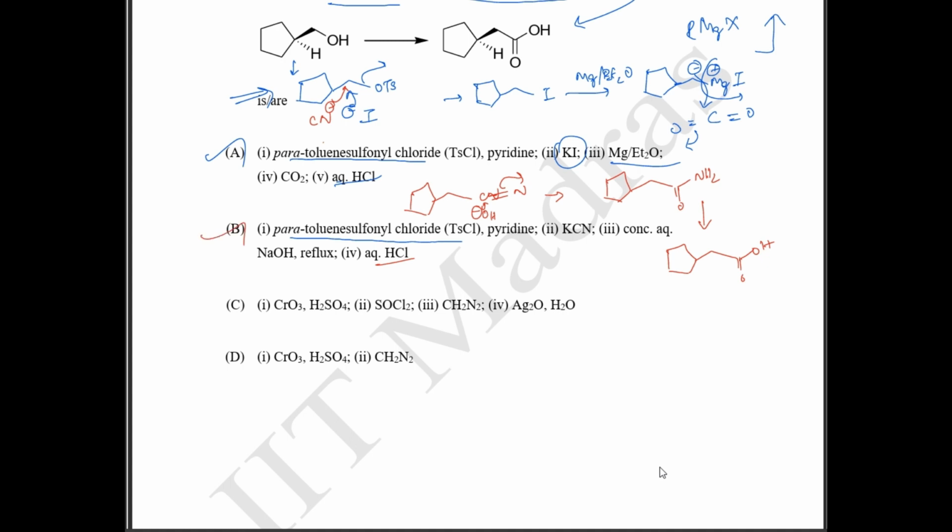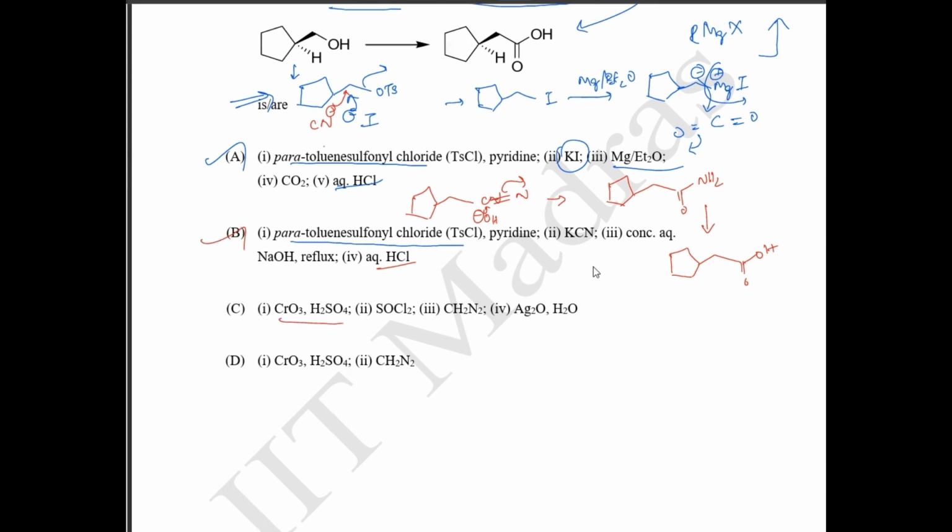Okay. Option C. In option C, you have your chromium oxide and H2SO4. So when it first reacts with chromium oxide, you have your primary alcohol. So let me draw the structure. You have your primary alcohol on reaction with chromium oxide. This is going to oxidize your primary alcohol, and the primary alcohol will be converted to an acid.